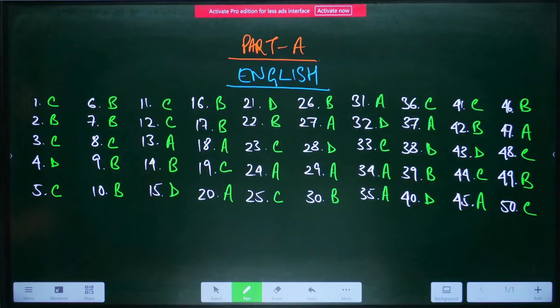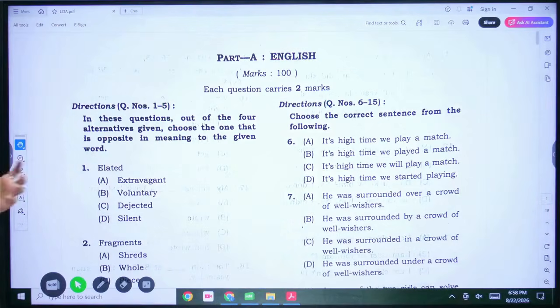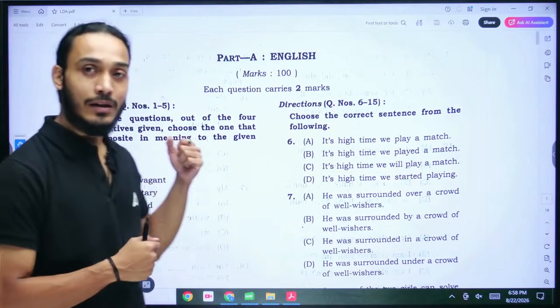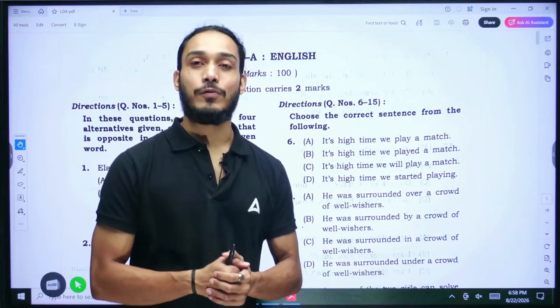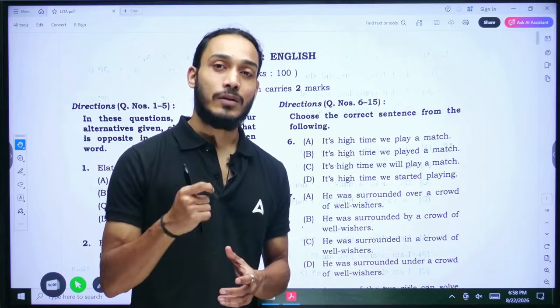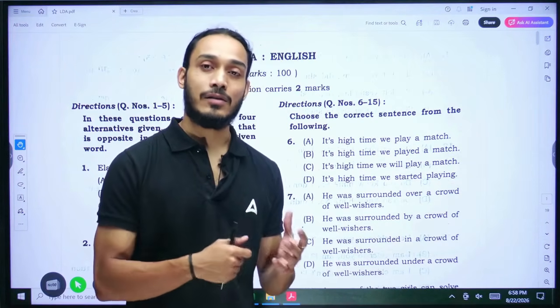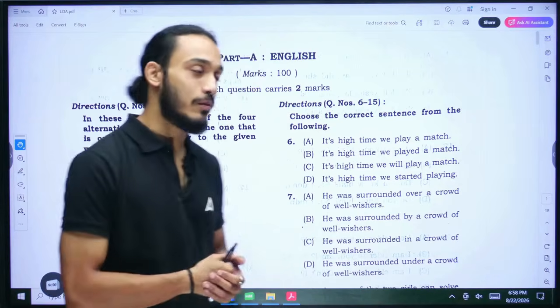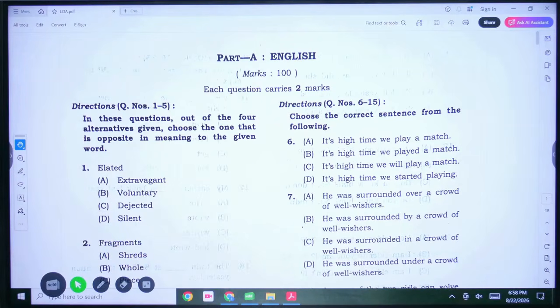So you can pause the video and tally your answers with the answer key that I have provided here. But if you are someone who has clicked on the video to understand the answers to all of the questions that we have seen in this exam, then I'll be diving into all of the 50 questions now, and I'll be explaining them to you, so you can stick till the end of the video to have your doubts cleared properly. So let us get started here. I'll be solving the entire English section for you now.